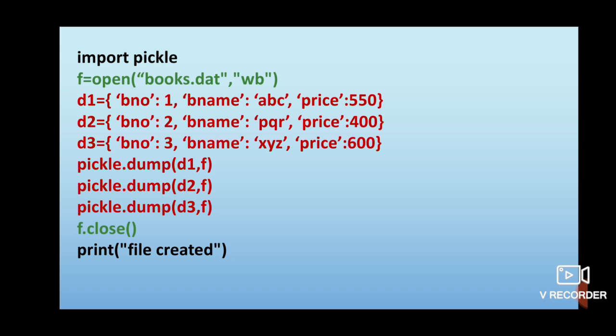Why? Because your interaction is with books.dat, not with the standard output file, that is the output screen. Therefore the output of this program is directly going to books.dat. It is not coming on the output screen, so your output screen will be blank.